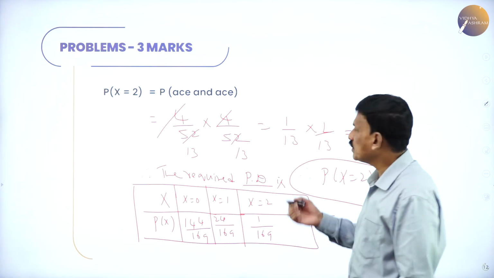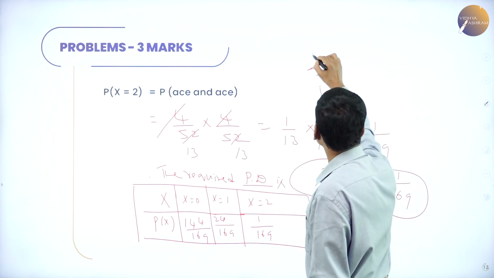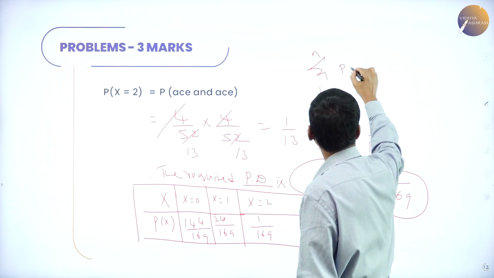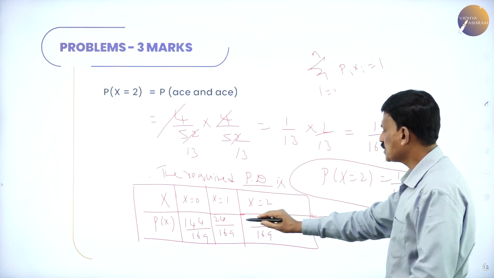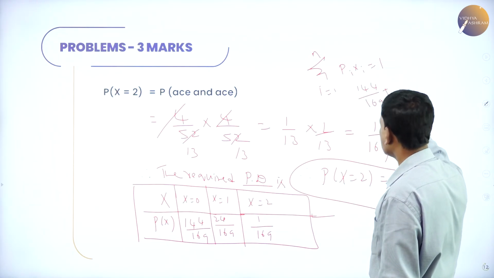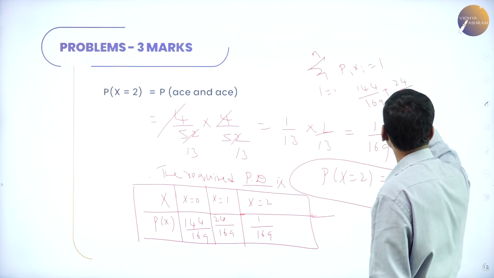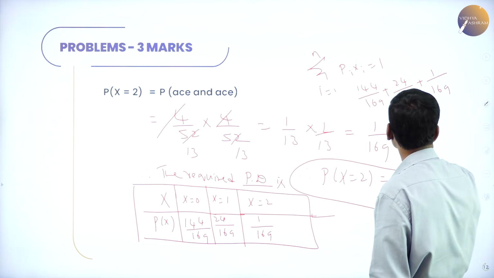If you want to verify, we know from the previous expression that the sum of p of i over i equal to 1 to n is always equal to 1. So if you add these, what will you get? 144 divided by 169 plus 24 divided by 169 plus 1 divided by 169.